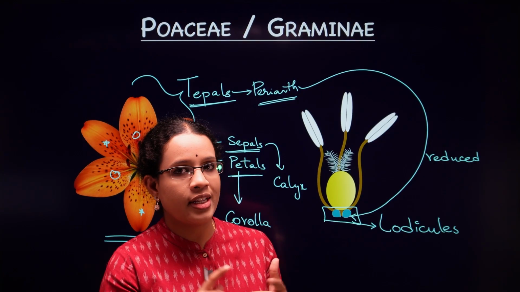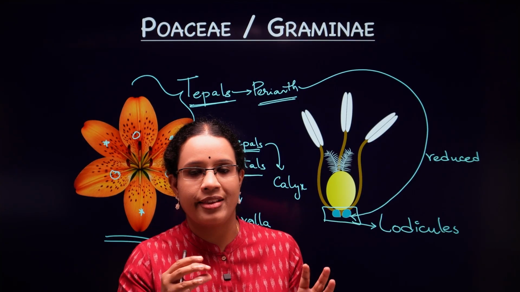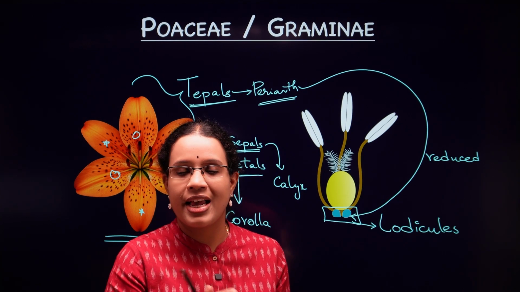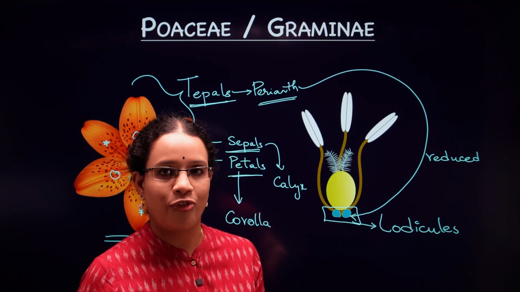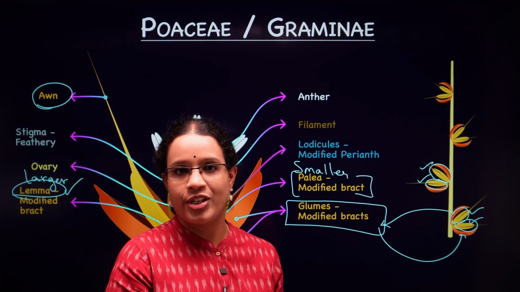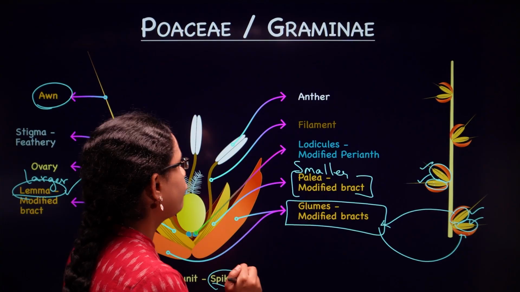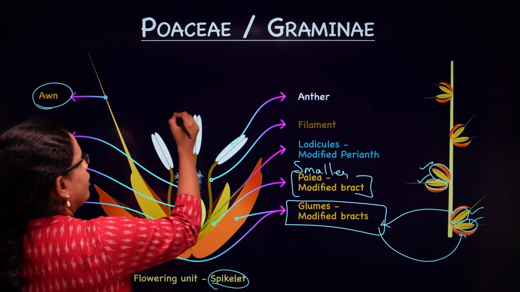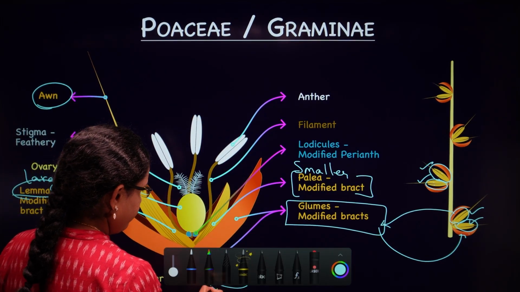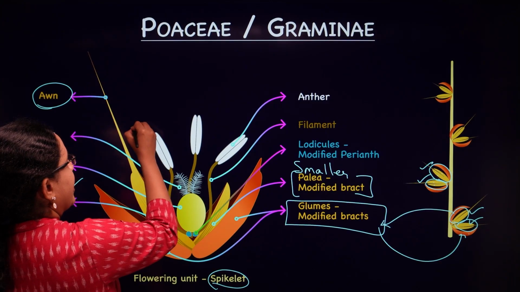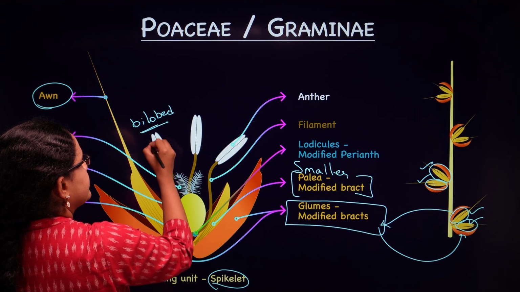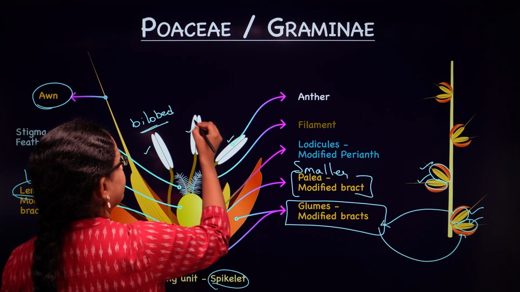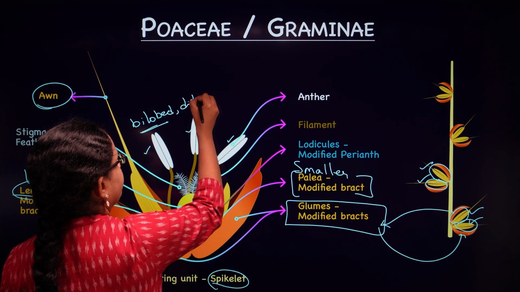Right? Now we understood that there are no sepals or petals. There are tepals, that is called perianth, which is reduced to lodicules. Now what about the remaining whorls of the floret? Let's understand that as well. So now we are going to talk about the androecium. Right? So here we are going to find 3 stamens, and you are finding bilobed anthers. Clearly you can see the bilobed anthers which are dithecous.